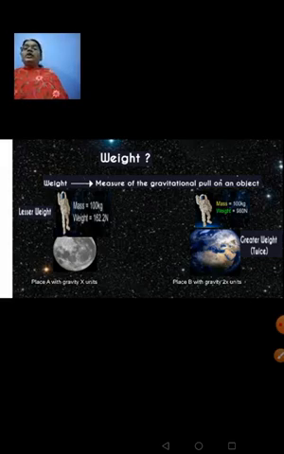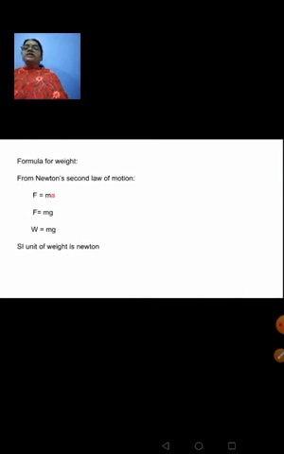Clear to you? So we can derive the formula for weight by using Newton's second law of motion. We have all learned the three laws of Newton, and in the second law of motion we have learned the formula for force, mass into acceleration. So when you replace the quantity a by g, you're talking about F is equal to mg. When we are considering this F as the gravitational force, we will replace that F by W, which is nothing but your weight. So what is weight? Weight is the product of mass and acceleration due to gravity.